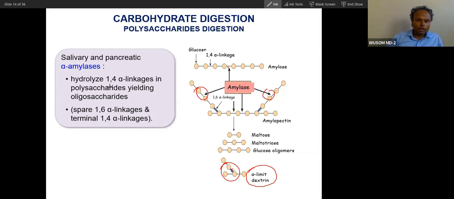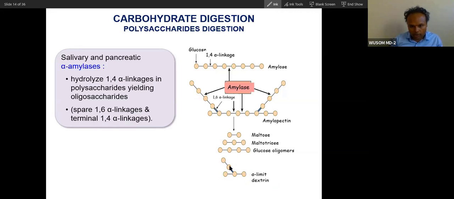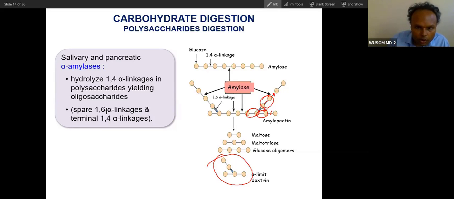You can see this hydrolyzed 1,4 linkage in polysaccharide yielding oligosaccharide, sparing the 1,6 and terminal 1,4. These are the terminal 1,4 linkages. I told you the enzyme will bind here and cut this. The same way, bind here, cut this. Bind here, cut this. At the end, it will leave one bond here, one bond here. That is how limit dextrin is produced. So this is how amylase acts, leaving the terminal 1,4 linkage along with the 1,6 linkage.